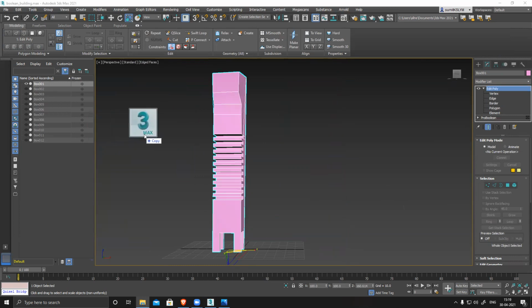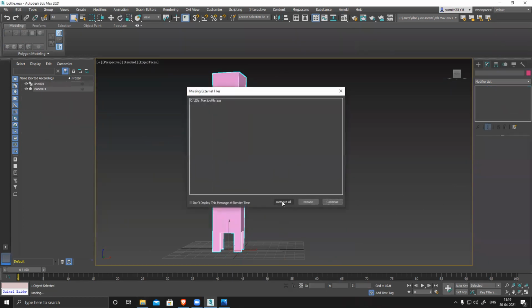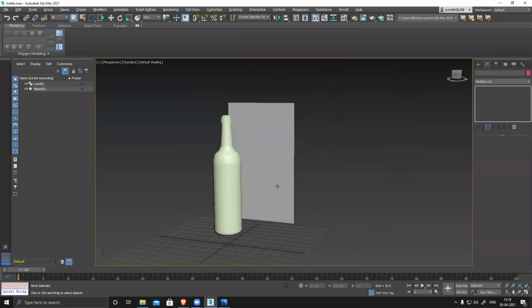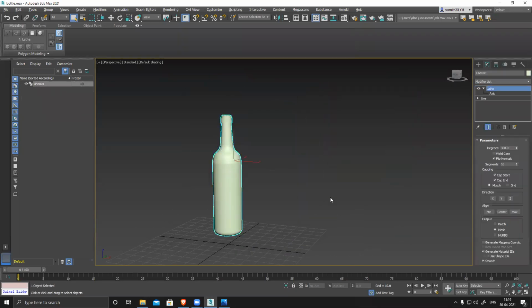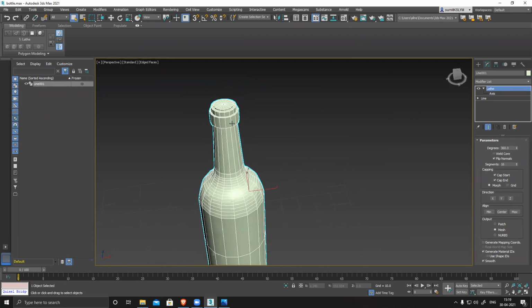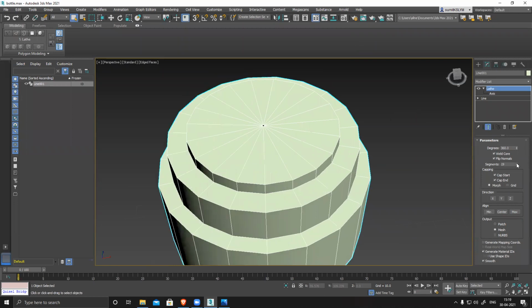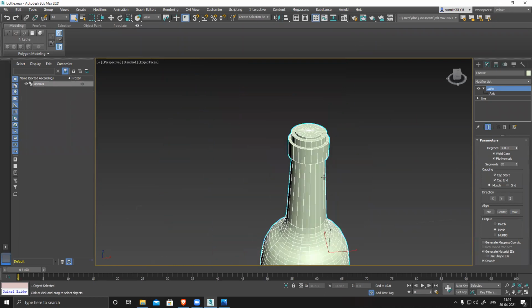Then let's see the bottle. Okay, I don't have a bottle model. Weld core segments I can increase.